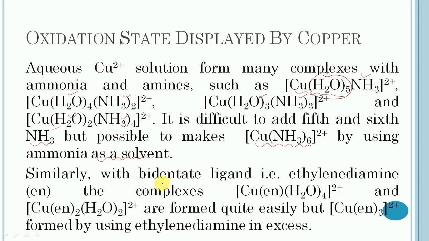Similarly, with bidentate ligands such as ethylenediamine, complexes such as 4 aqueous ligands and 1 ethylenediamine, and 2 aqueous ligands and 2 ethylenediamine are formed quite easily, while copper with 3 ethylenediamine ligands is formed by using ethylenediamine in excess during the reaction.